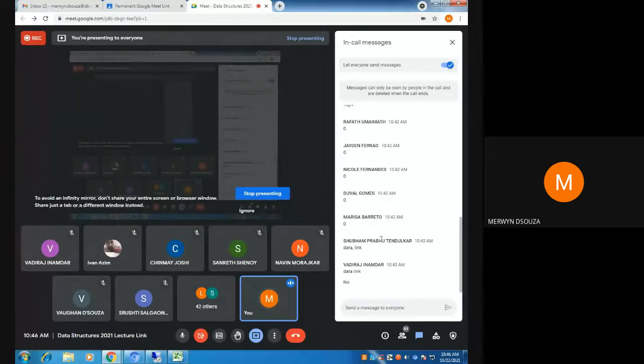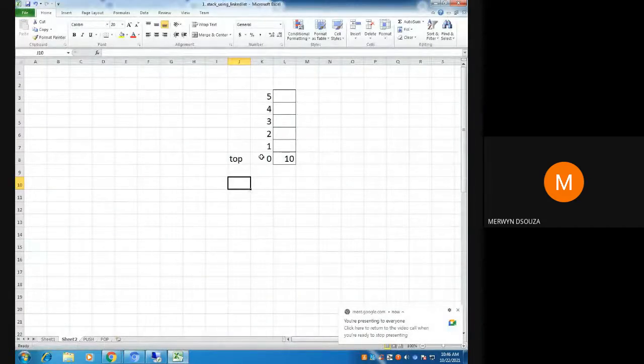Like Shubham and Vadiraj have already put in the chat, you can use the data part and the link part. You can have the same structure of a node. So when you write a program, first you declare your header files, then you declare the structure of a node, the same way you declared it in your linked list program. Once you have declared the structure of a node, you can go on to write the push and pop functions, the main function, and so on.